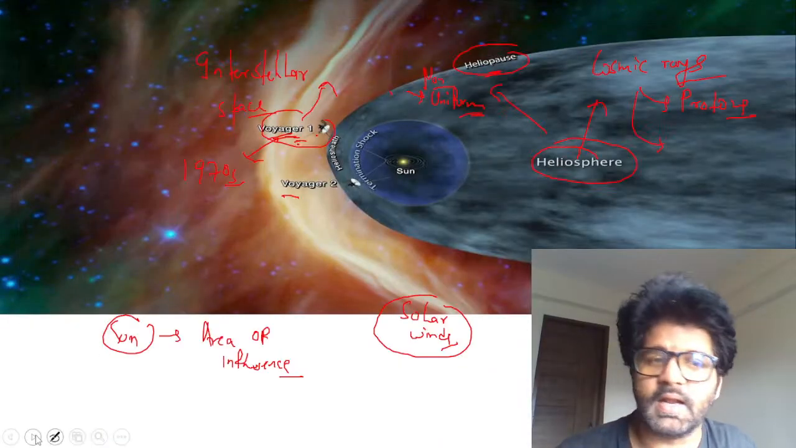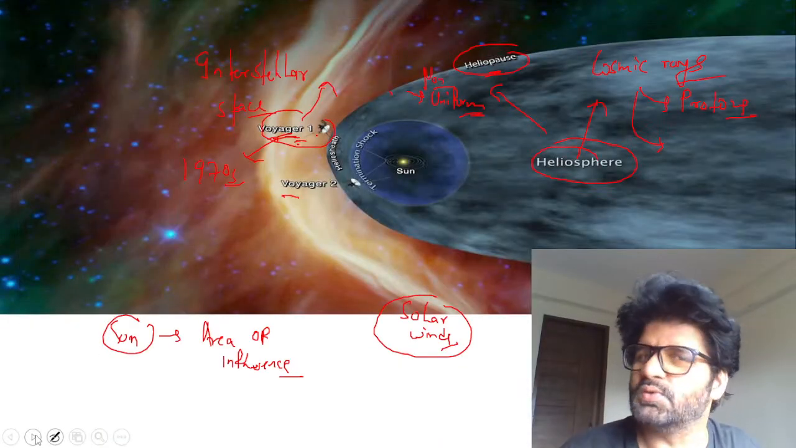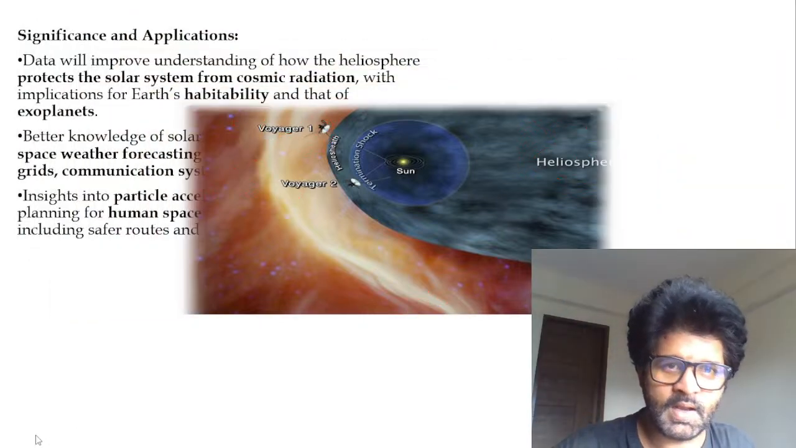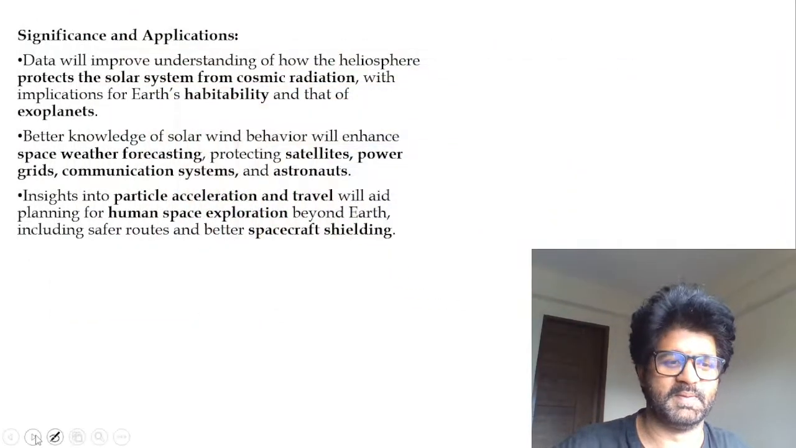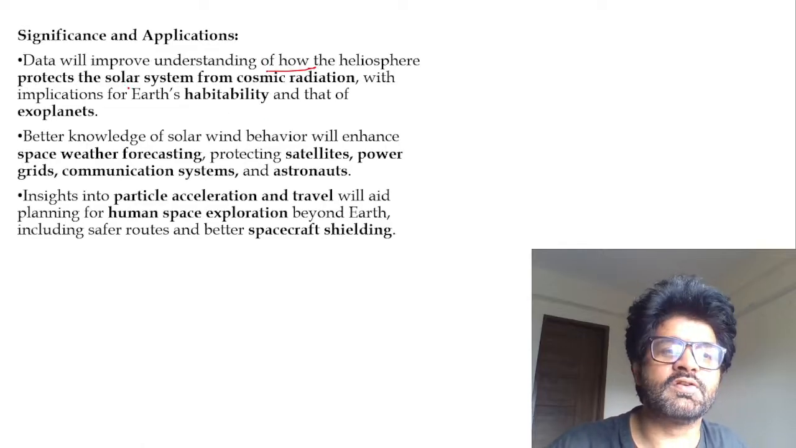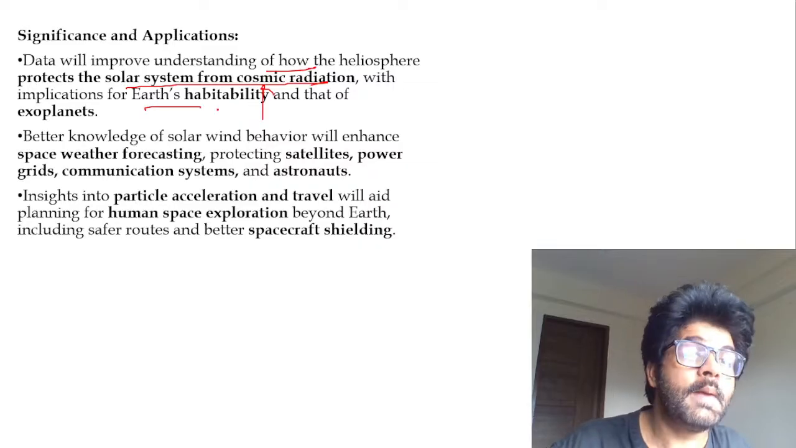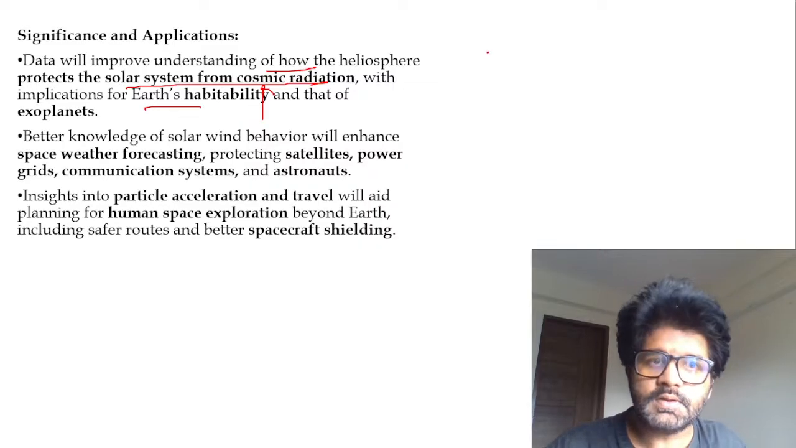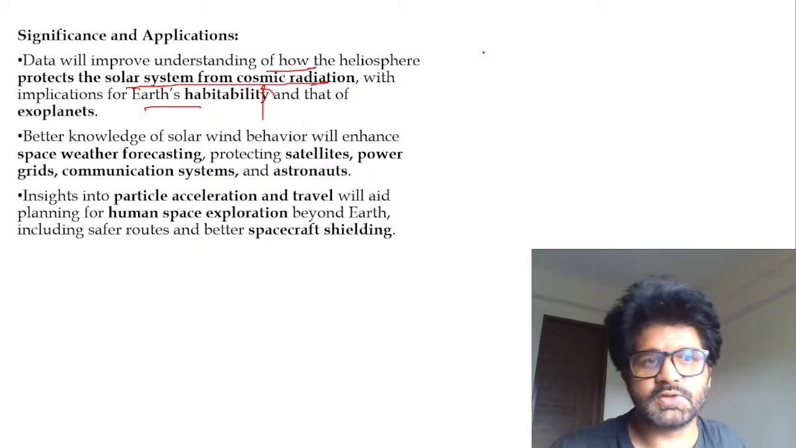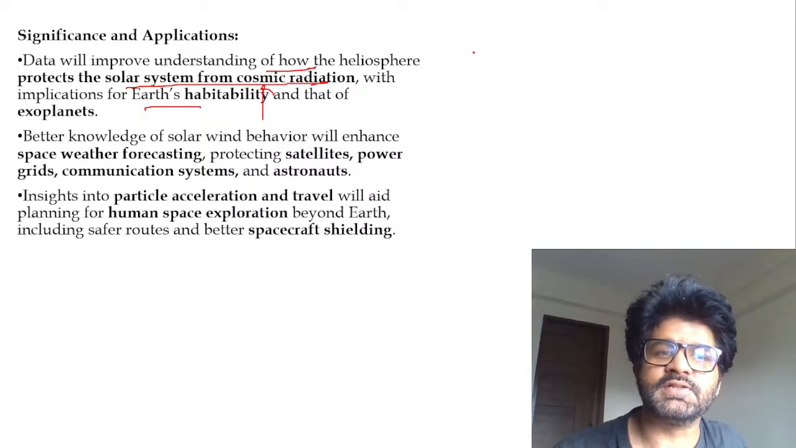So that's why I keep on telling you, don't take yourself too seriously. We don't know more than 90% of the things in this universe. Anything can kill us anytime. So optimistic. The data will improve understanding of how the heliosphere protects the solar system from cosmic radiation, implications for Earth's habitability, and will also tell us whether other planets can exist in other regions or not, based on whether their star has a heliosphere or not.